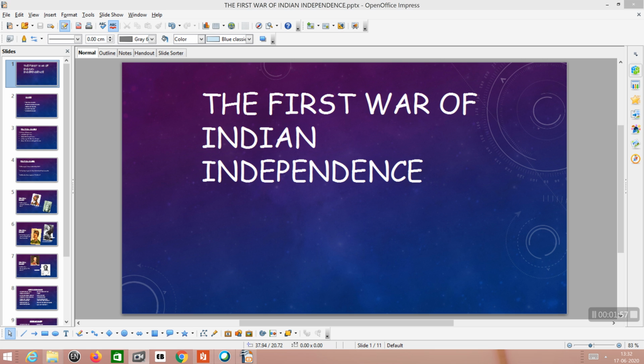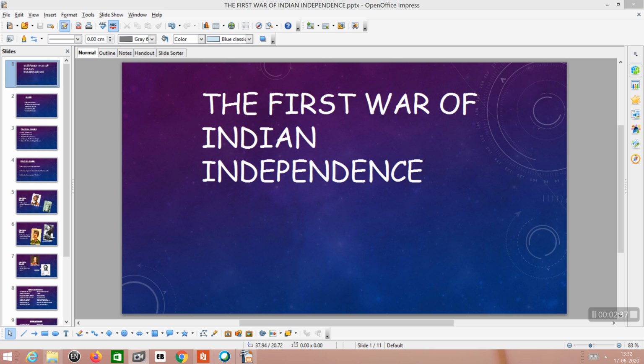Earlier, there happened so many revolutions or revolts against the British. The Britishers came here through Bengal, and the Battle of Plassey was the first revolt that happened against the British. This Battle of Plassey happened between the Bengal Nawab and the British. But this Battle of Plassey had only local character. That means it happened only in Bengal.